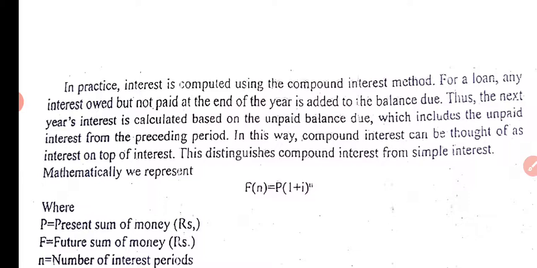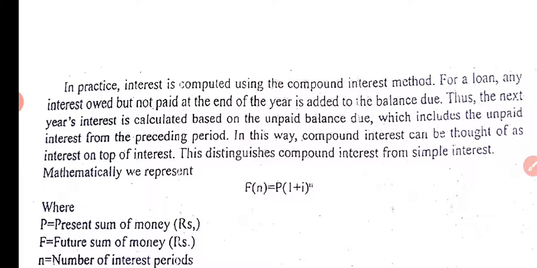Suppose, for example, I take a 10,000 rupees loan at an interest rate of 10%. Okay, so at the end of 1 year, it becomes 1,000 rupees interest. But if I am not paying it, then for the next year, that will become 10,000 plus 1,000, that is 11,000, will become the principal amount. Got it? This is the compound interest. Whereas in simple interest, it is not the case.